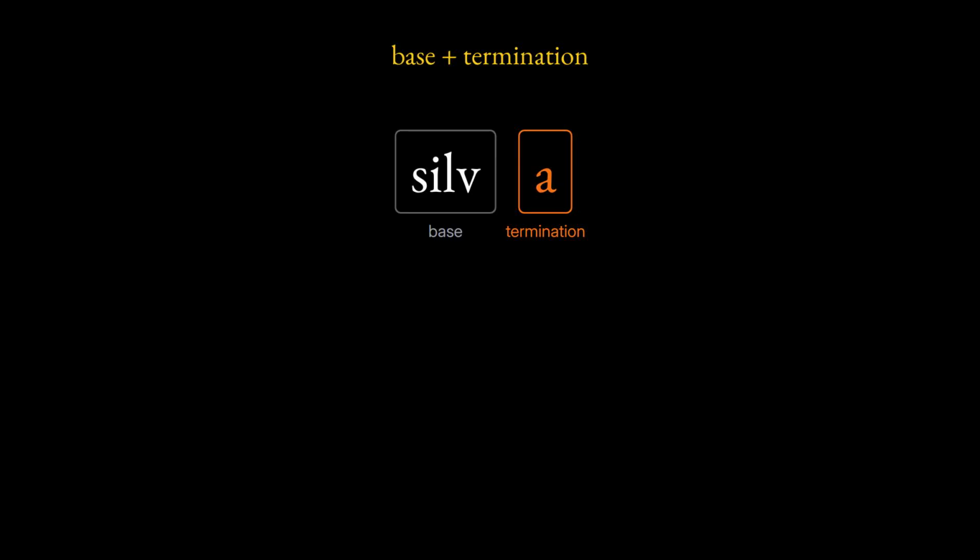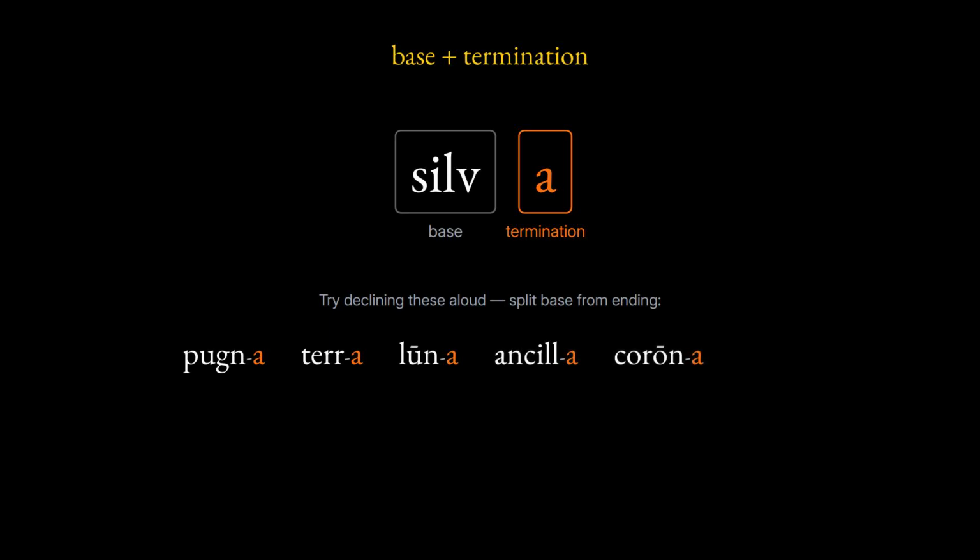Pull a word apart, and you'll see the engine. The part that never changes is called the base. The changing tail is the termination. Take the word for woods. Silva. There the base is the first part and the ending is the final vowel. Try declining this aloud, splitting base from ending. Pugna. Terra. Luna. Ancilla. Corona. Silva. What gender are these words?